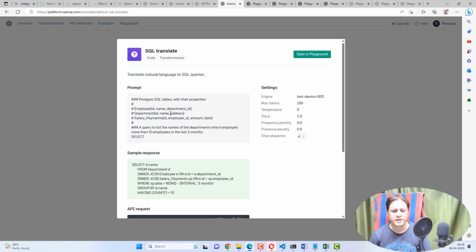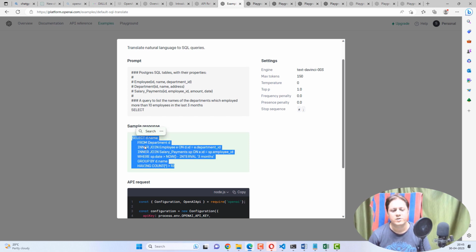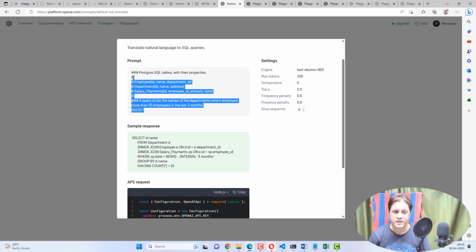Department contains ID, name and address. Salary payments contains ID, employee ID, amount and date. So these three different tables are there, and what the user is asking is to write a query to list the names of the departments which employed more than 10 employees in the last 3 months. So it will write this SQL query automatically out of the understanding and calculations, because of whatever information you have provided.